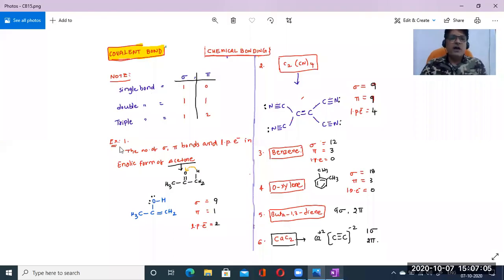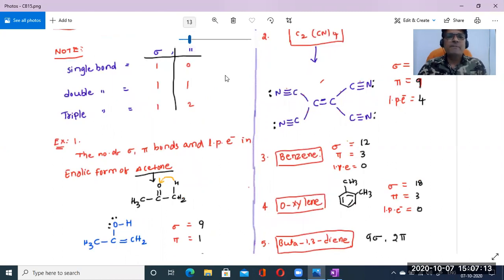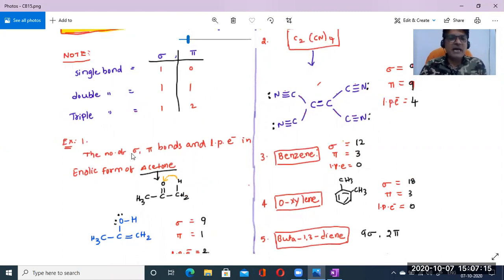Now I'm going to give one example. Look at it properly. In this example, he's asking to find the number of sigma bonds, pi bonds, as well as LPE, the lone pair electrons, in the enolic form of acetone. What is the enolic form of acetone? First, I would like to explain that.